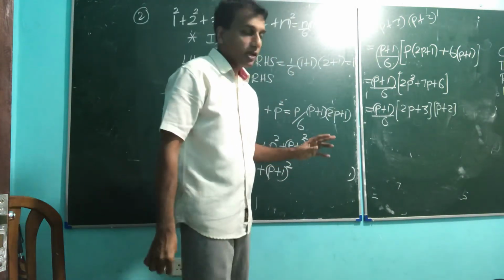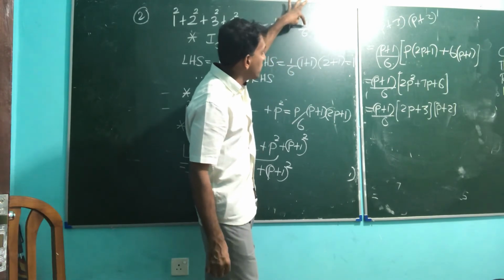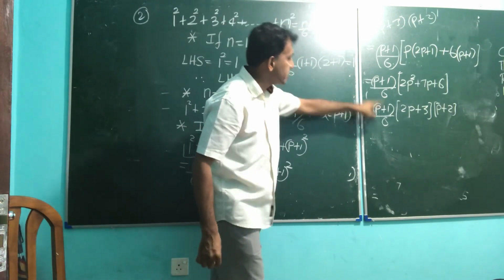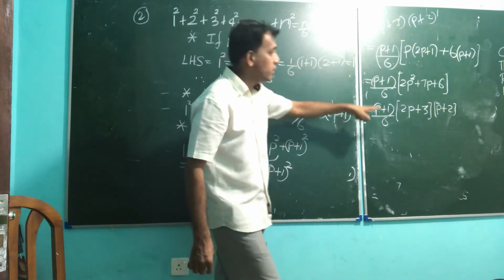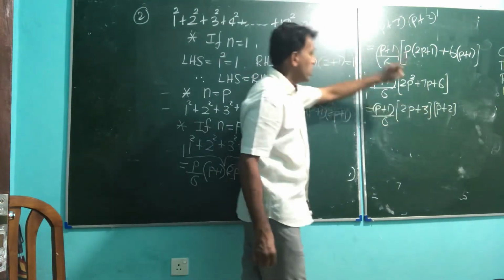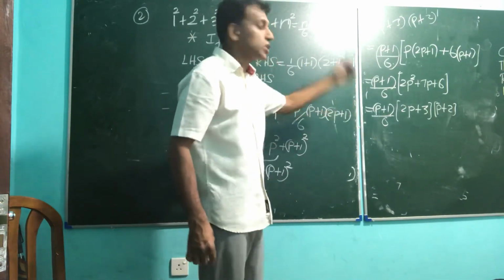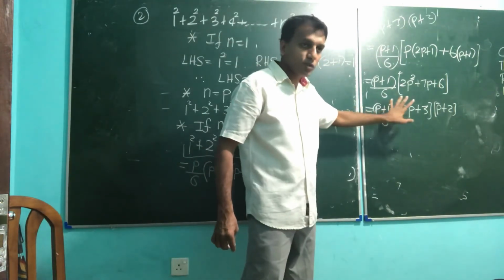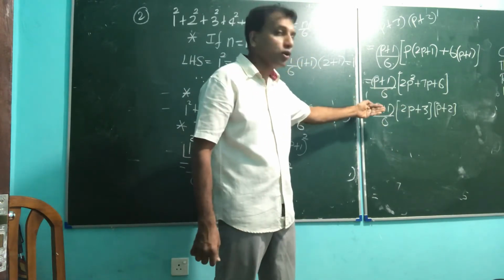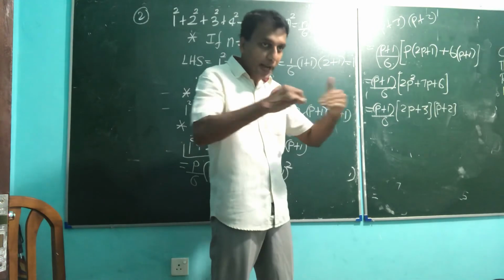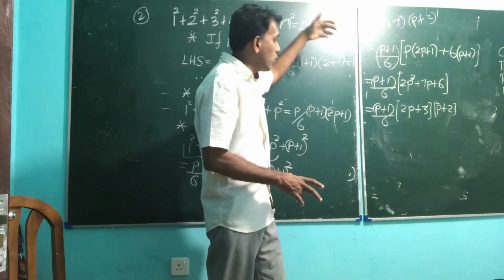If you apply n equals p plus 1 to the formula, you get p plus 1 by 6. Put n equals p plus 1: p plus 1 plus 1, that is p plus 2. Next, 2 into p plus 1 plus 1. So everything is okay. But in the marking scheme, finally, you have to rearrange or separately show that we obtain this by applying n equals p plus 1.